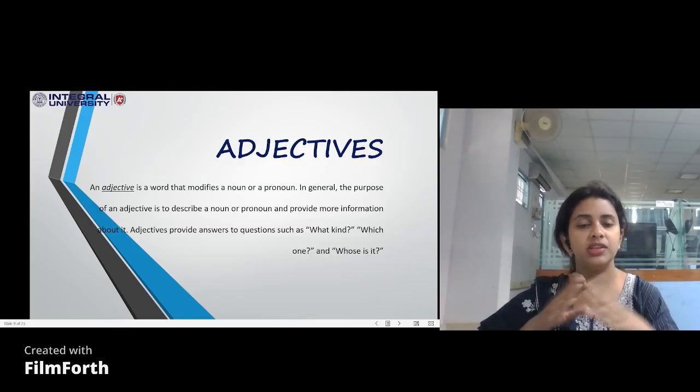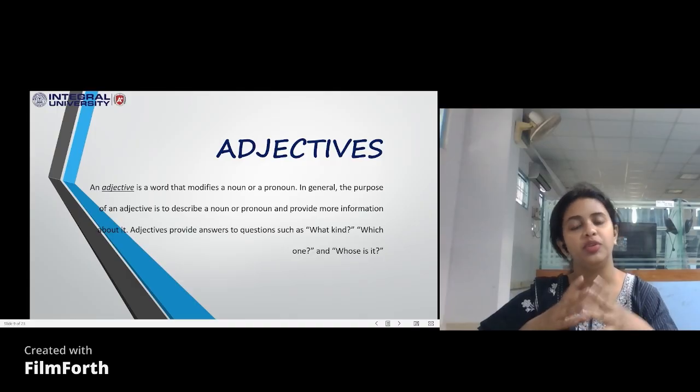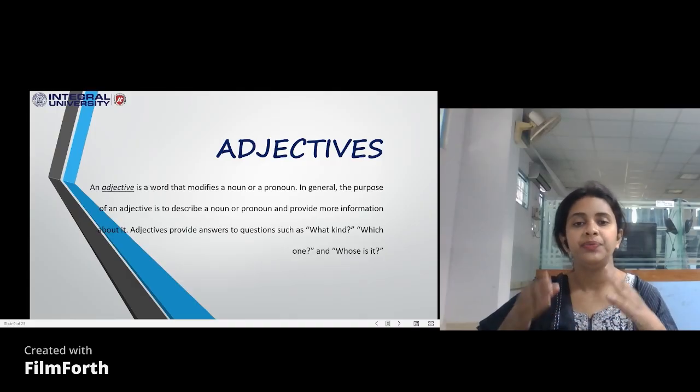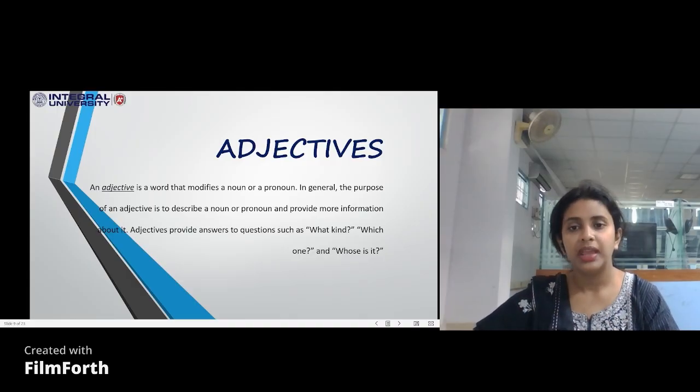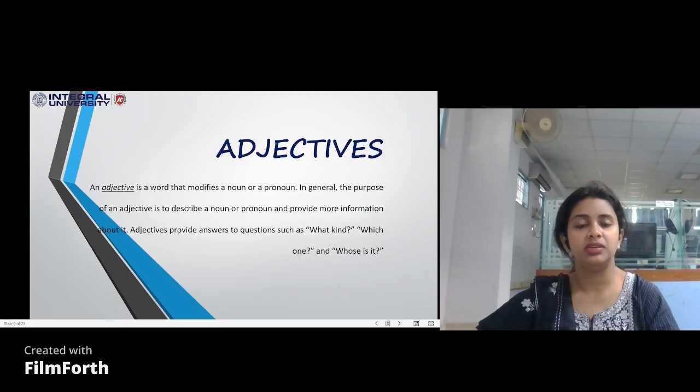As it's written here, an adjective is a word that modifies a noun or a pronoun. In general, the purpose of an adjective is to describe a noun or pronoun and provide more information about it. So, what is it doing? It's adding information to that noun or pronoun that you have been talking about.